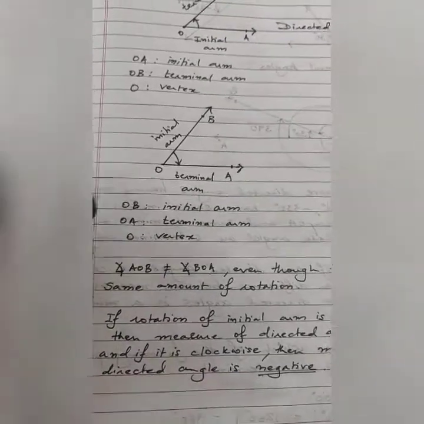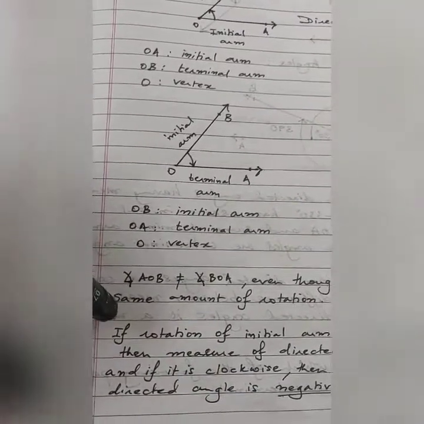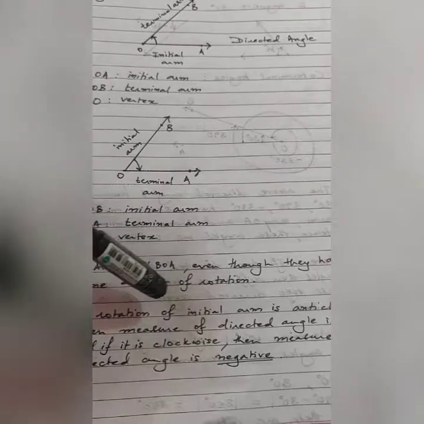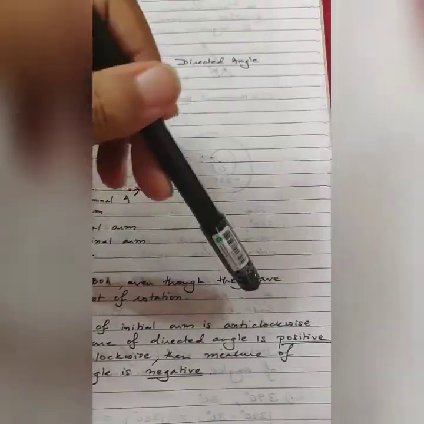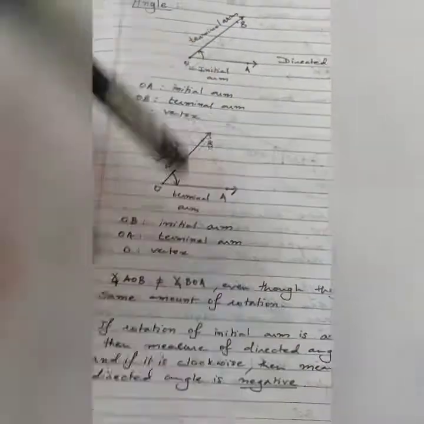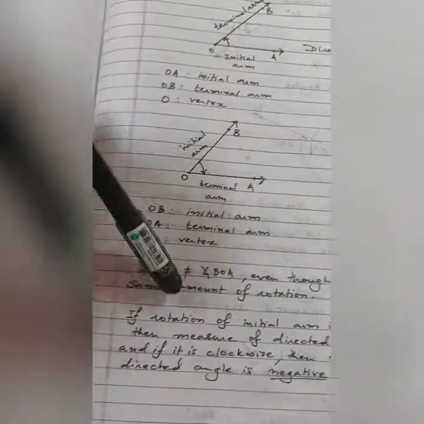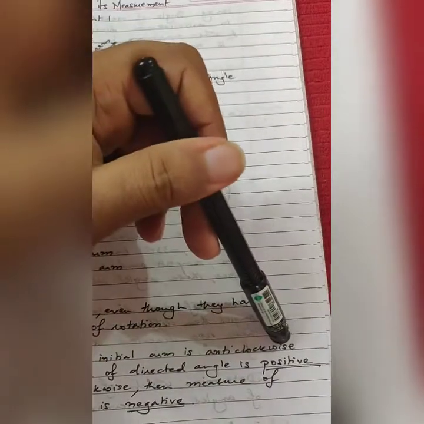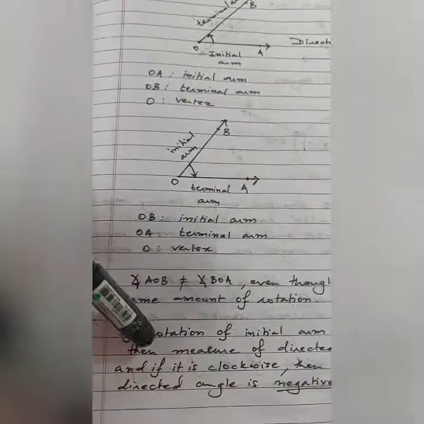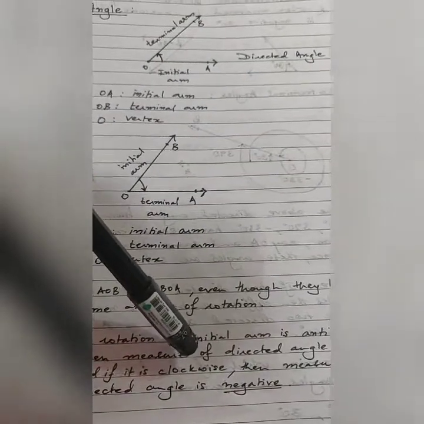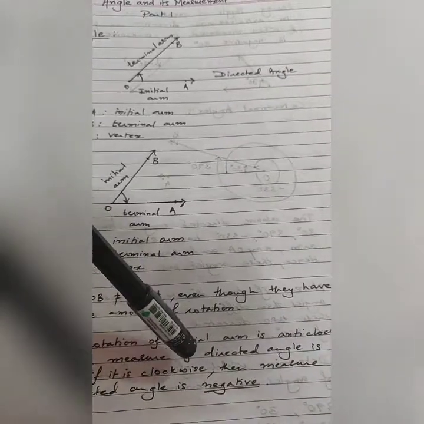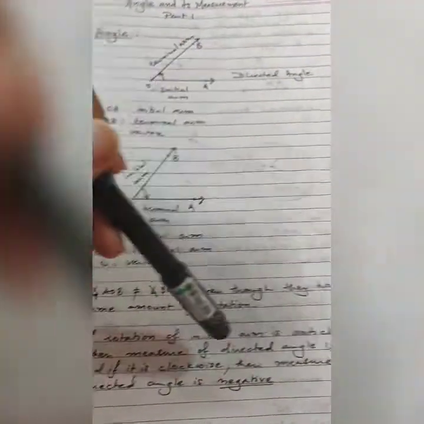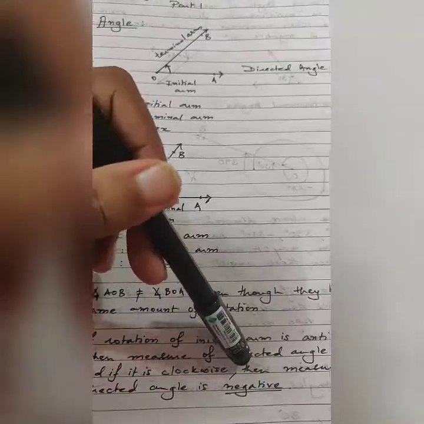Now let us go a little deeper into that. Let's understand that if the rotation of the initial arm is anti-clockwise, like in the first case, then the measure of the directed angle is positive, and if the direction of the rotation is clockwise, then the measure of the directed angle is negative.